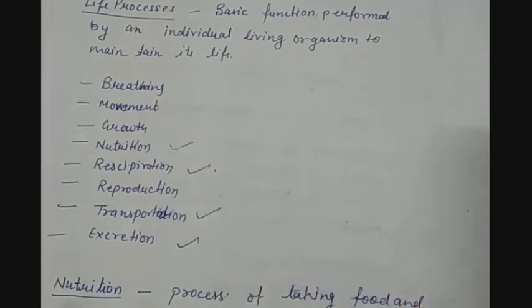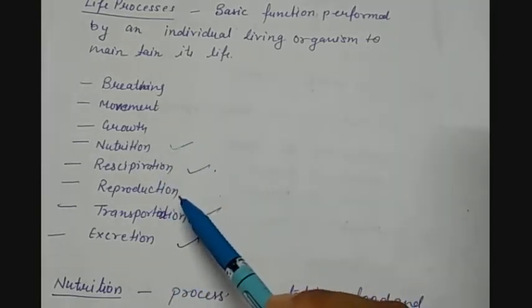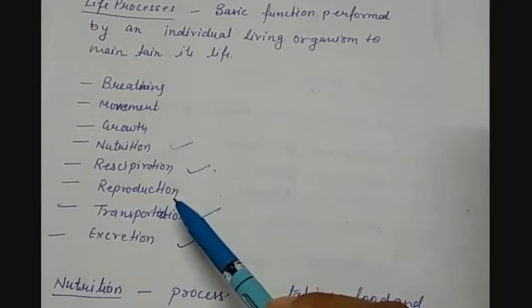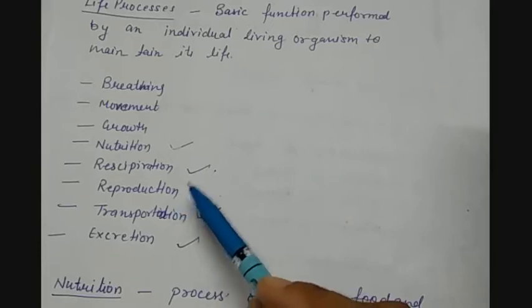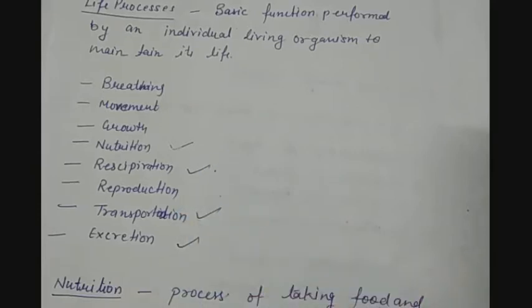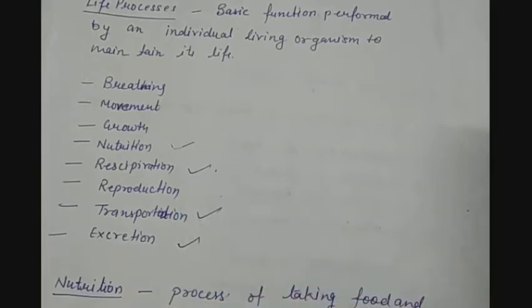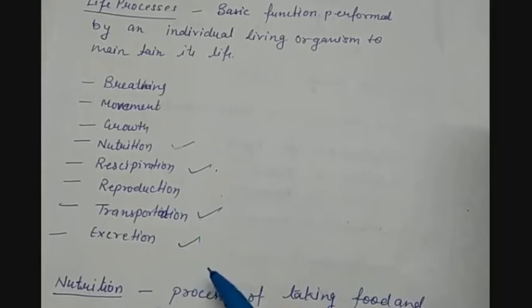And in both these things, there is a need to transport either the gases or the food nutrients or the raw materials inside the body. And if the activities are going on inside the body, then for sure waste will also develop.